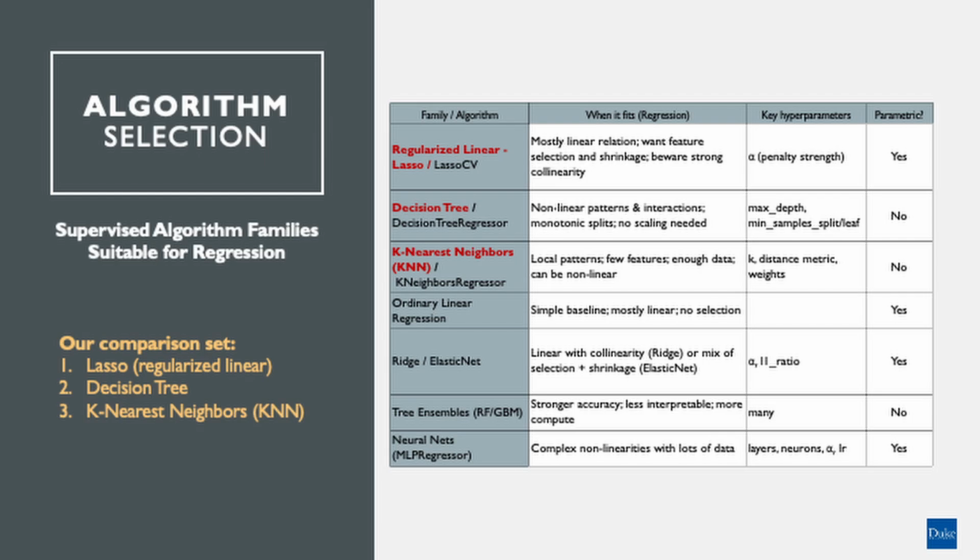We have selected three algorithms. Lasso regression for a strong interpretable baseline with built-in feature selection. K-nearest neighbor regression to capture the local structure after scaling, as well as similarity-based prediction in case this is a non-linear relationship. Decision tree regression for white box interpretability, as well as non-linear splitting without scaling required.